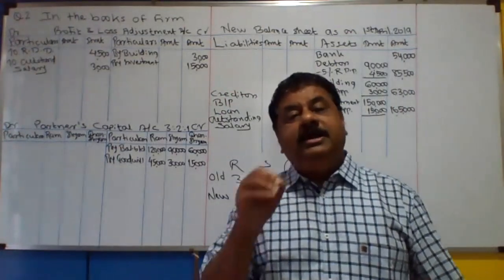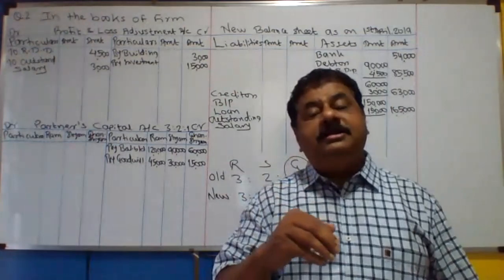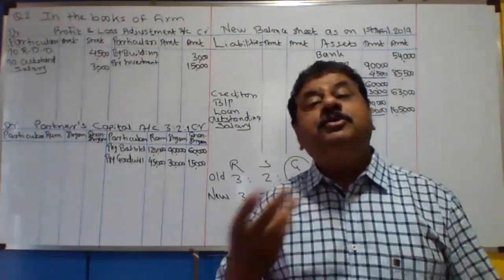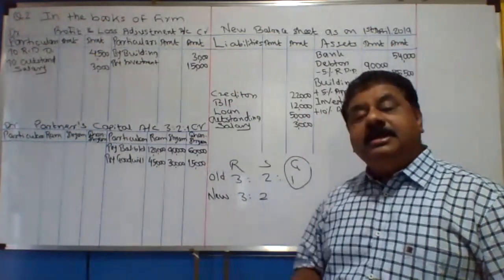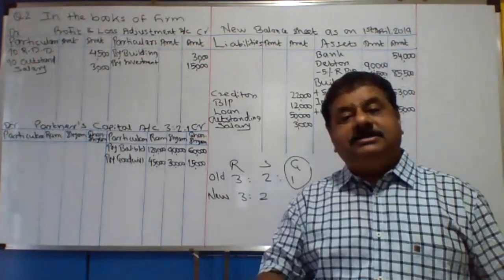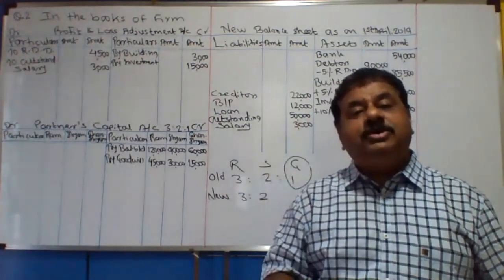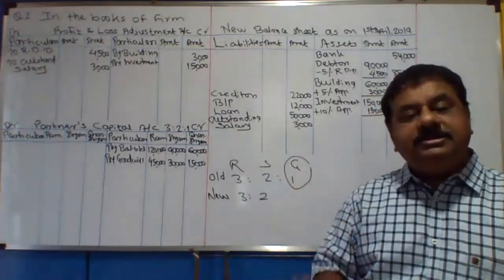Okay. It was decided to write off the goodwill, or decided that goodwill will not appear in the new balance sheet. That means the goodwill is written off in the new ratio between remaining partners. New ratio means only remaining ratio. Ghanashyam is retired, तो उसका ratio cancel हो गया.